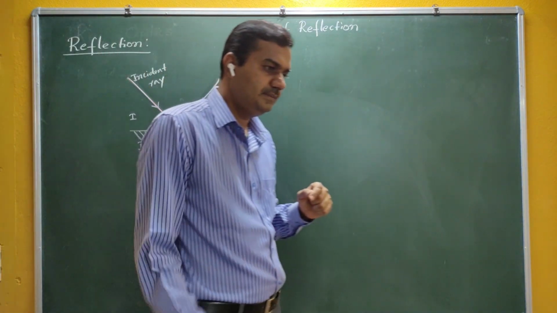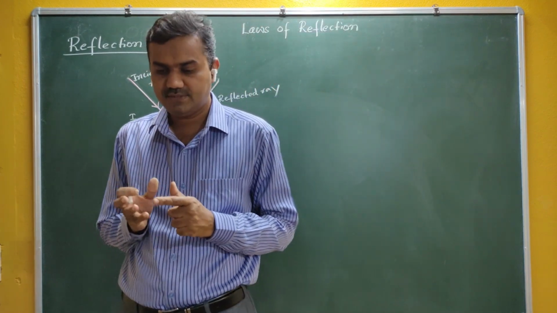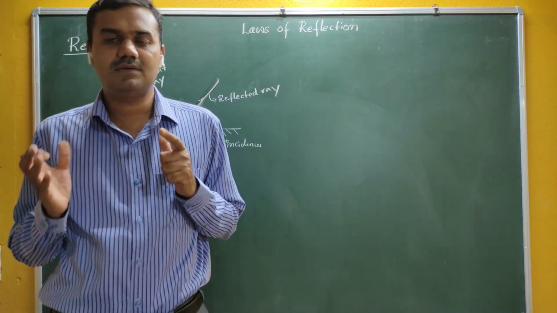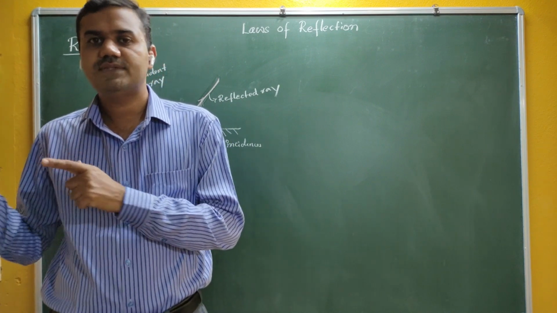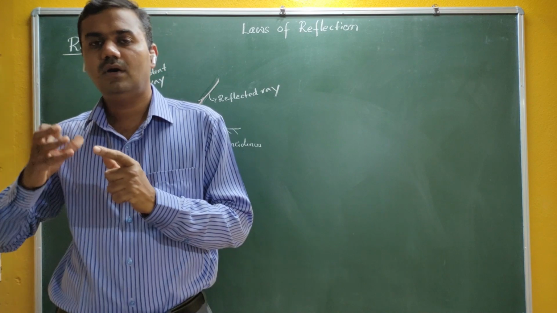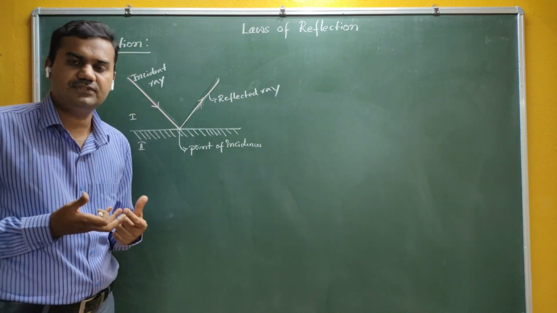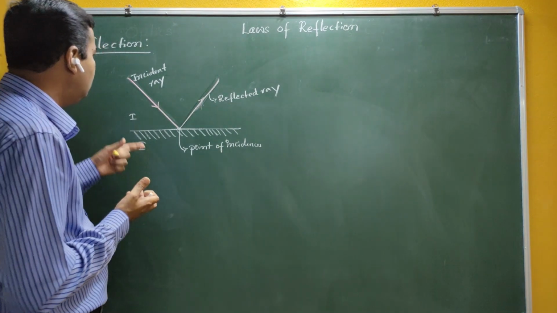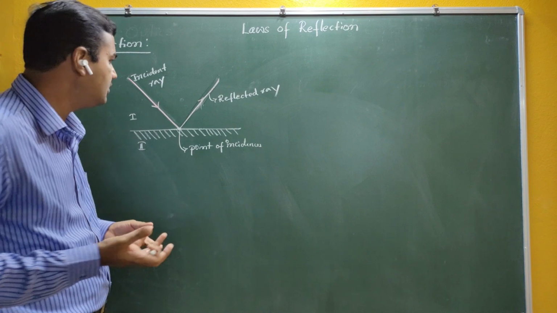In ray optics, any topic which has certain measurements and physical quantities, the phenomena are explained based on those physical quantities, and we derive relations between them. Which physical quantity is used to explain reflection?